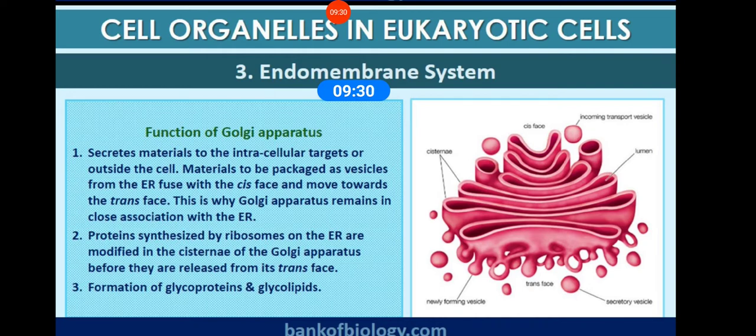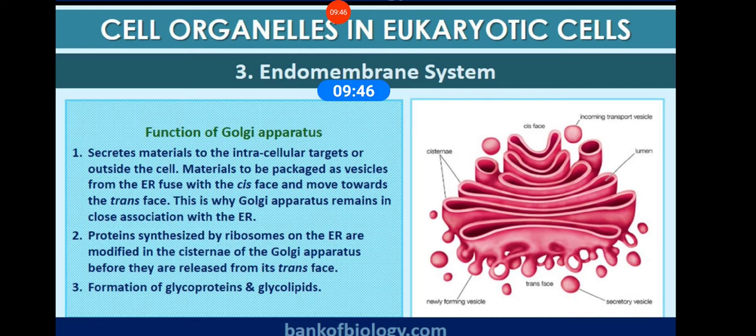Fine. Cis is responsible for receiving the material and trans is responsible for releasing the material which is being secreted by the cis phase and is modified in cisternae.